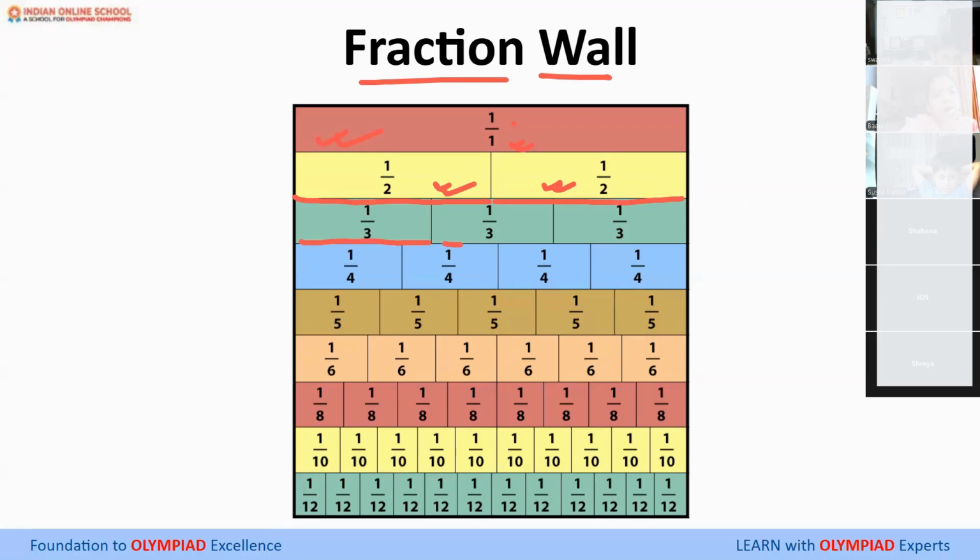Again, the same wall length divided into 3. Right, Vaishnavi? So each is representing 1 out of 3, 1 out of 3, 1 out of 3. Same way, 4 parts, 5 parts, 6 parts, 8 parts, 10 parts, and 12 parts. If you observe closely, the more the number of parts I'm increasing, the lesser its size is becoming, isn't it? When it was just 2 parts, it was so big. When it is 12 parts, it is so small, na? So the more parts you divide it into, the smaller the size of the fraction becomes.